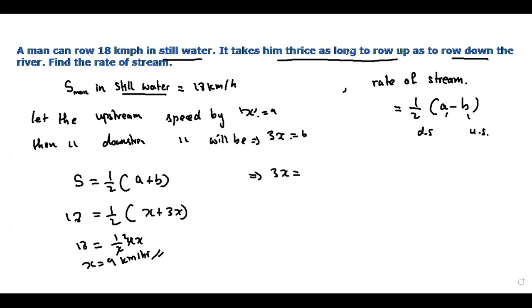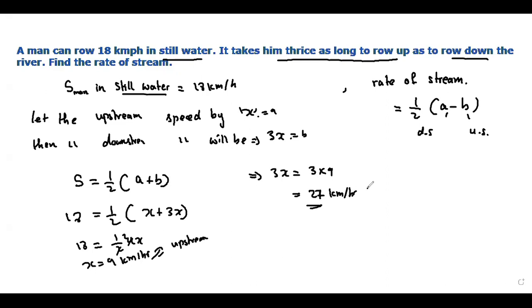The upstream speed is x, so it will take 3 times more. So that means 3x is the downstream. All right. So this is the upstream value, and the downstream value will be 3 times x. That is 3 times 9, which gives us 27 kilometers per hour.